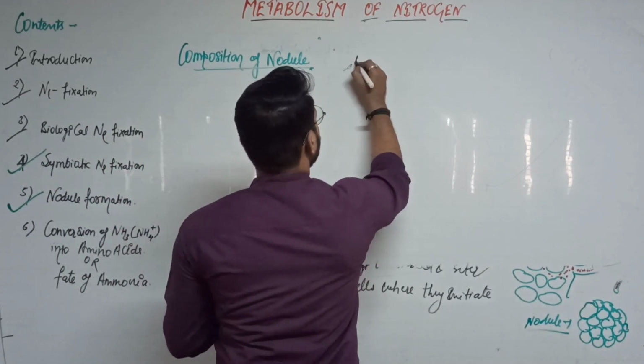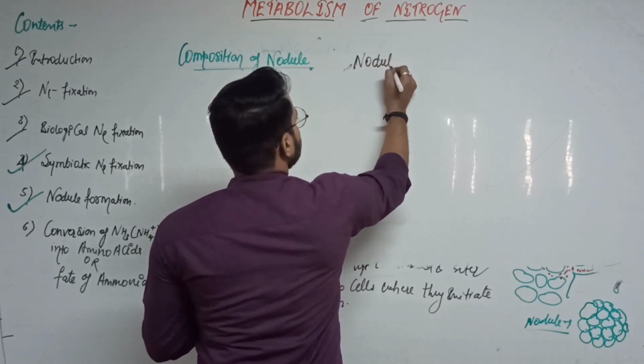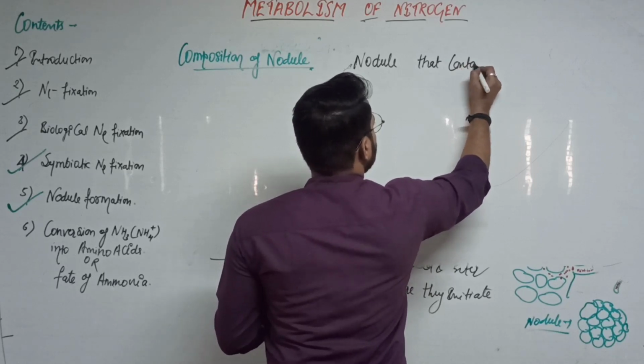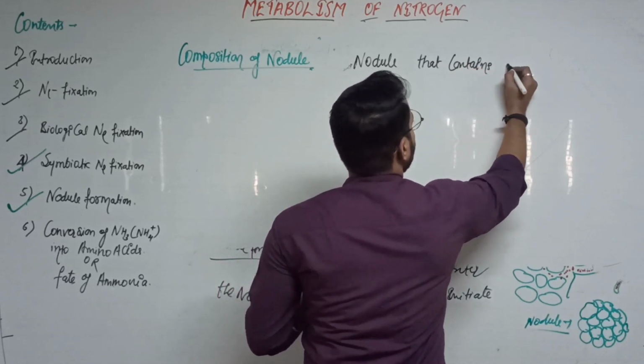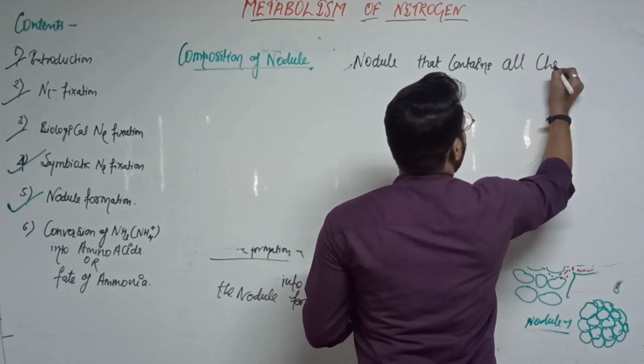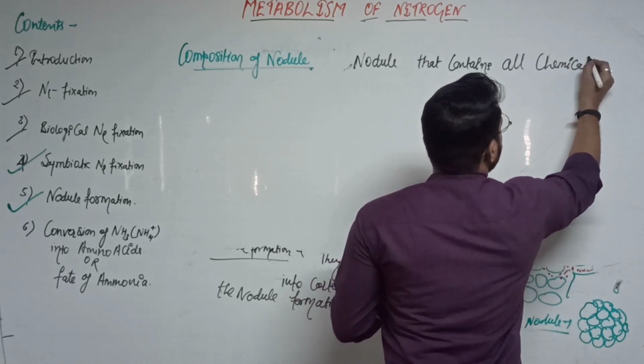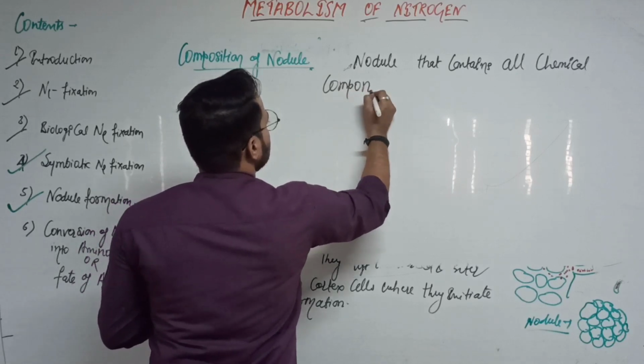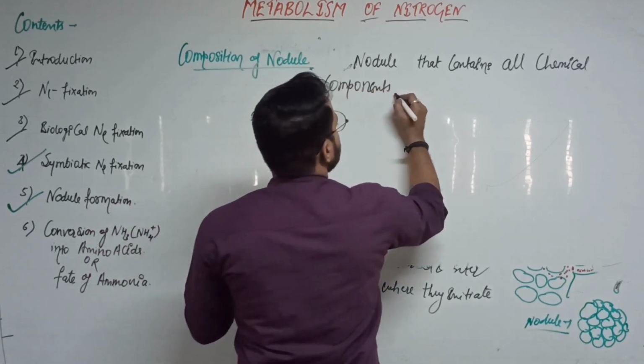So the nodule contains all chemical components.